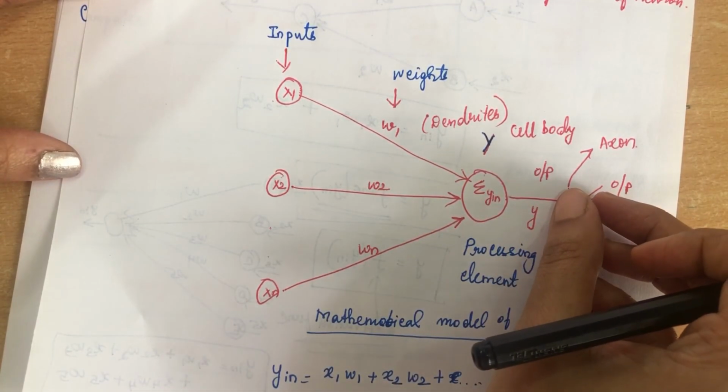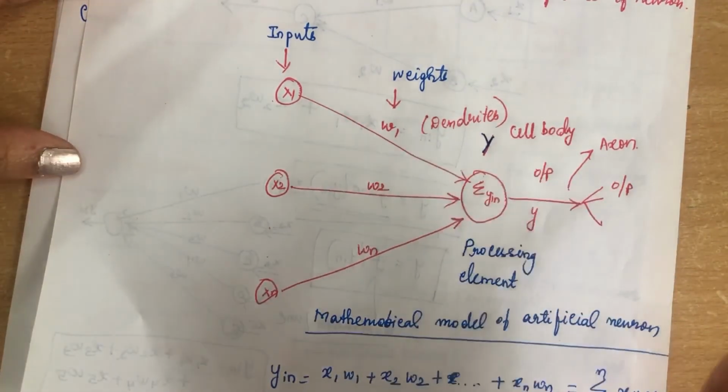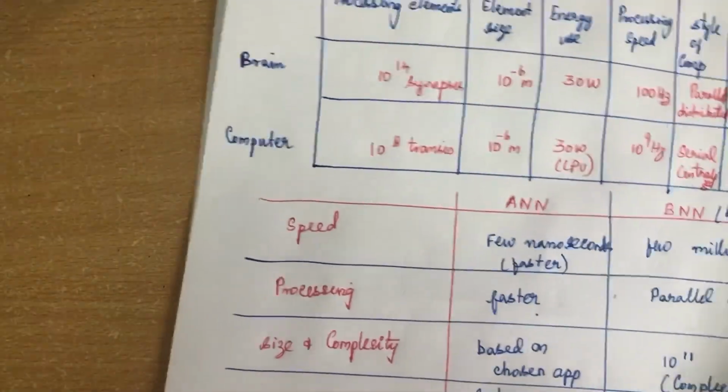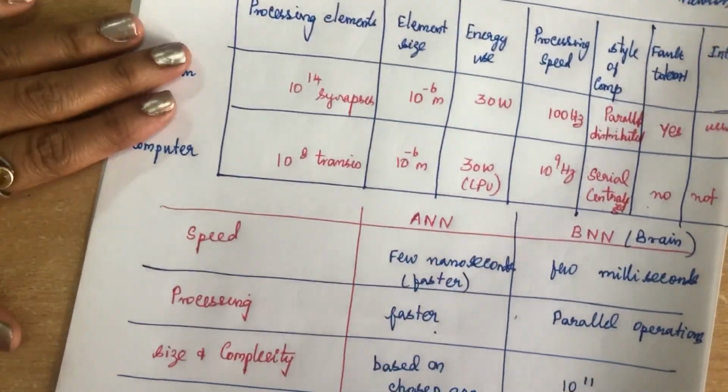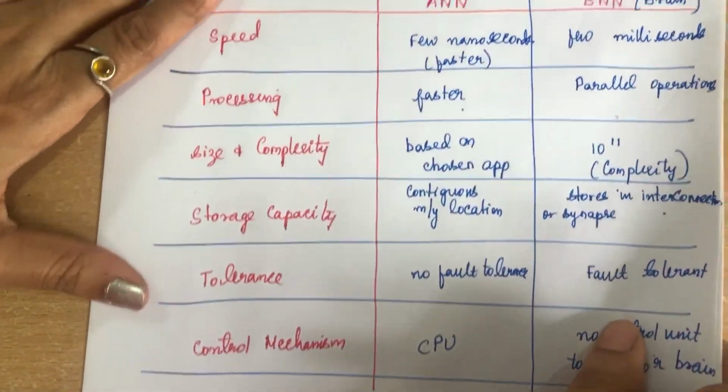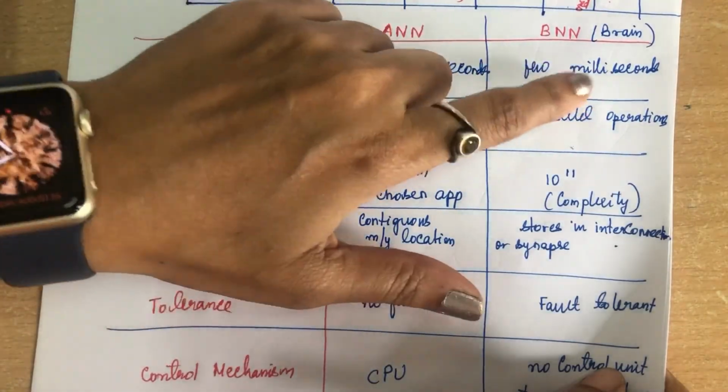I will explain the activation functions in future videos. Next, I have explained the differences between the brain and the computer, and the comparison between artificial neural network and biological neural network.